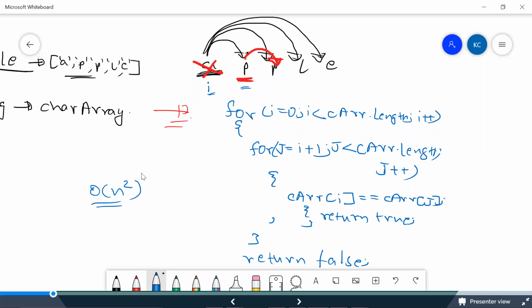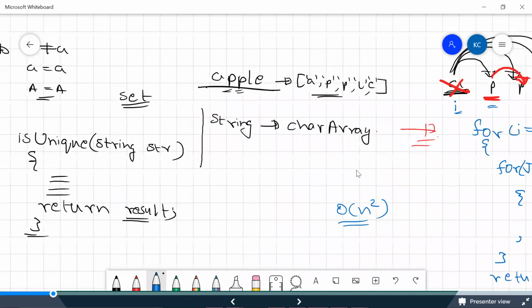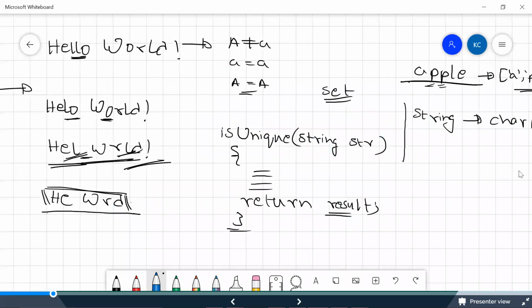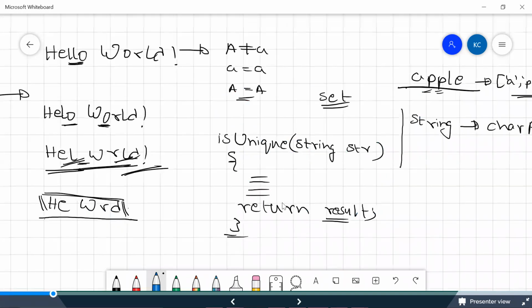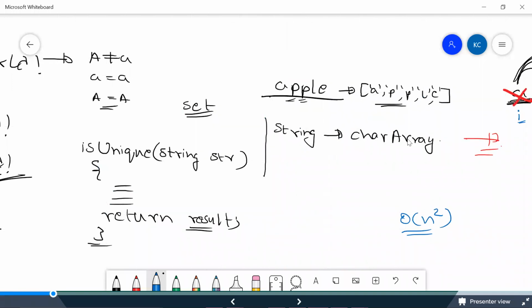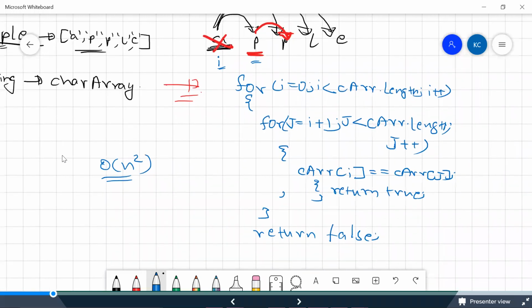This is never accepted by any interviewer. Let me repeat again, guys. We have taken a string called hello world, and what we initially thought is capital A is not equal to small a, and small a is equal to small a, capital A is equal to capital A. The interviewer told us, do not use any string inbuilt methods. So that's why we have to convert our string into a character array. So this is our character array. After we converted that into a character array, we need to write code in such a way that we calculate whether it is unique or not.